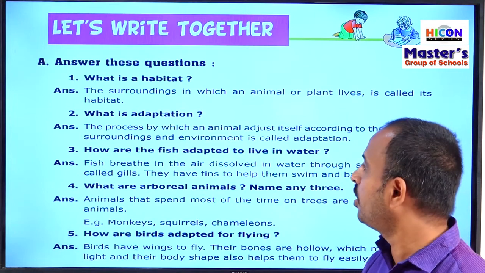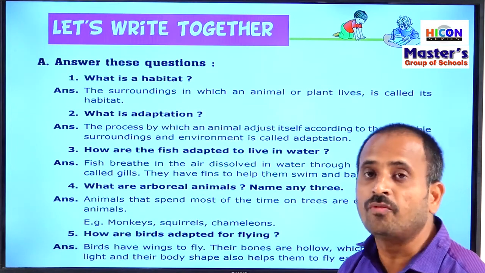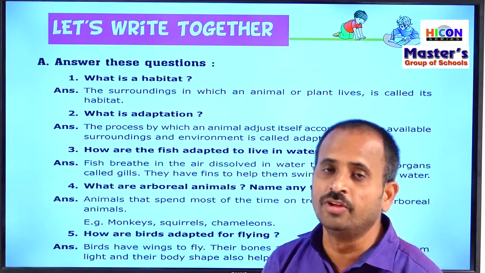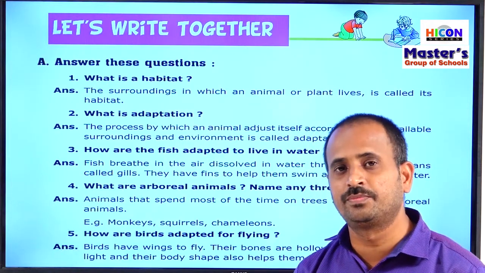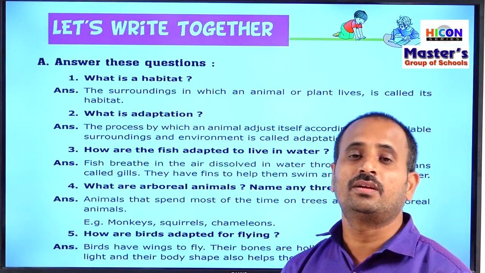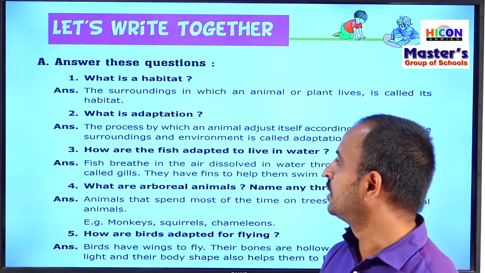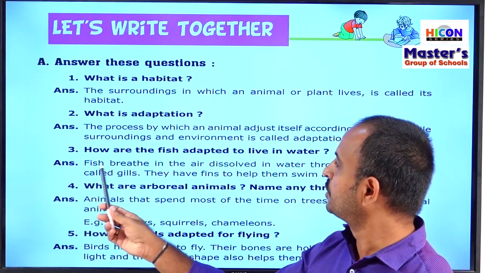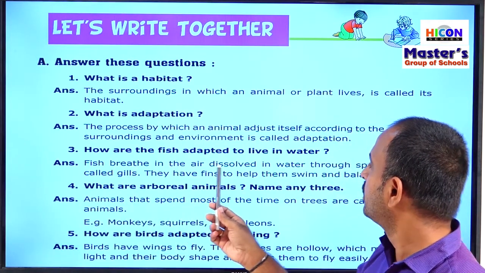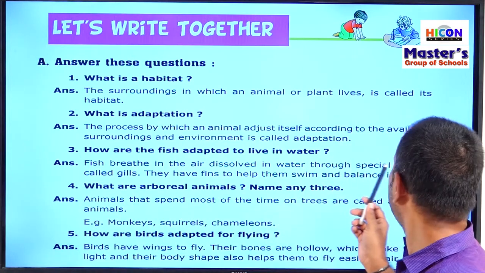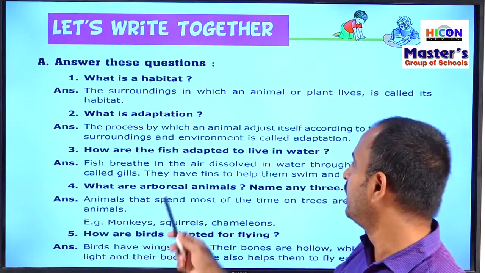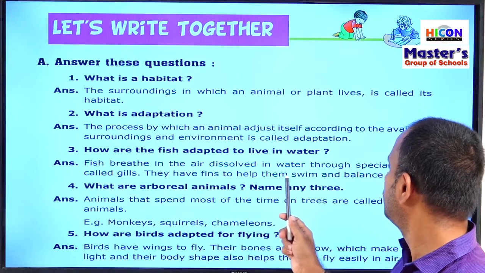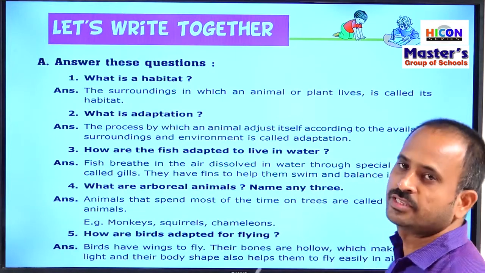So what are the adaptations in fish to live in the water habitat? We cannot live in water, but fish can live in water. So what are the differences between us and fish, and what are the adaptations in fish? Children, read the answer. Fish breathe the air dissolved in water through special organs called gills, and they have fins to help them swim and balance in water.